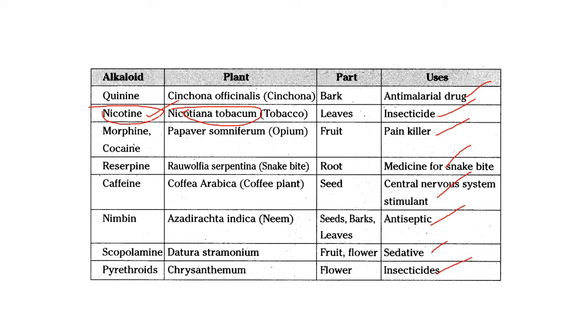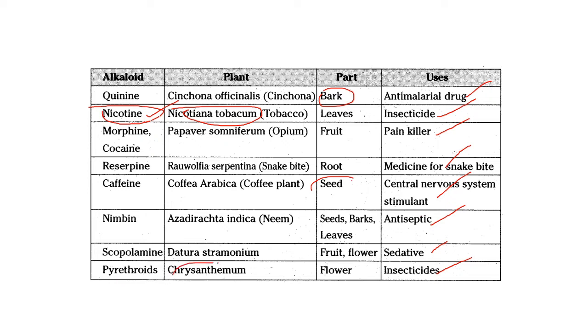Okay, and quinine, from Cinchona officinalis. The bark has antimicrobial drug properties. And morphine and capsaicin. Papaver somniferum, the fruit has painkiller properties. Caffeine: in coffee, the seeds have the caffeine content, a central nervous system stimulant. And also nimbin or azadirachtin. Azadirachta indica, neem, the seed, bark, and leaves have antiseptic and insecticidal properties.